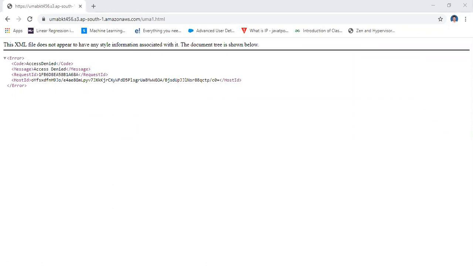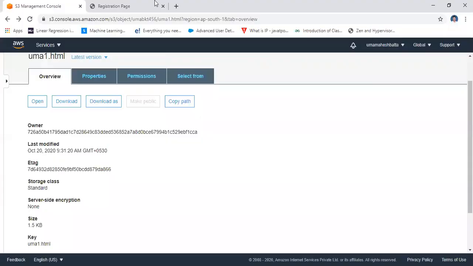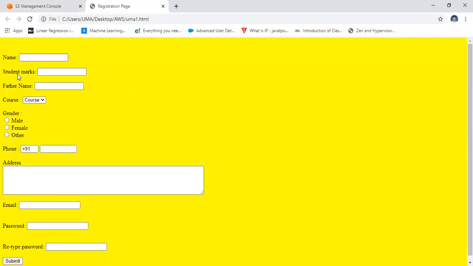Okay, I'm writing some simple code. Yeah, it executes in this way. That is a simple HTML file.